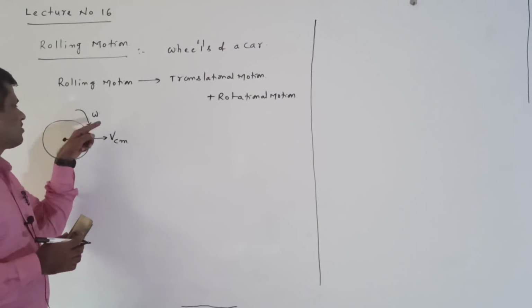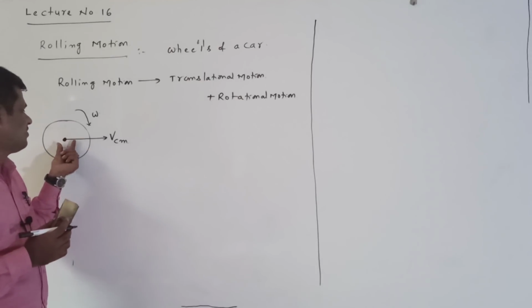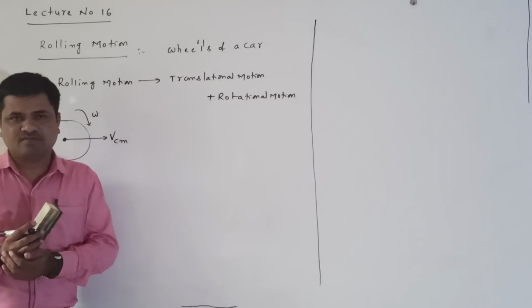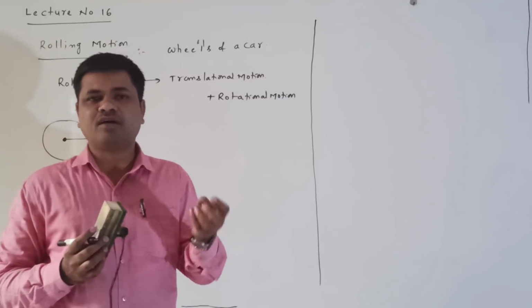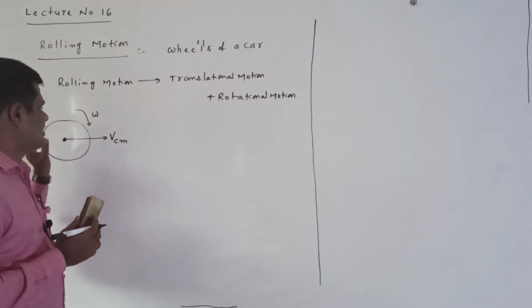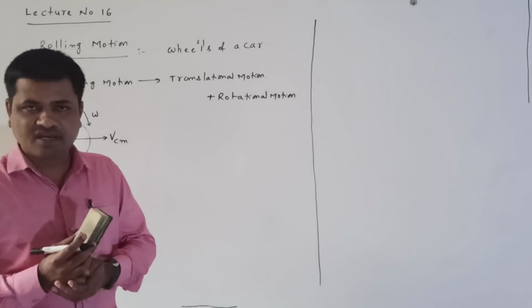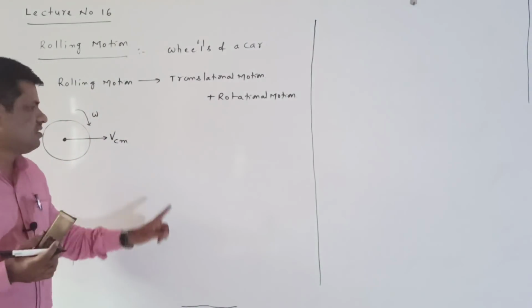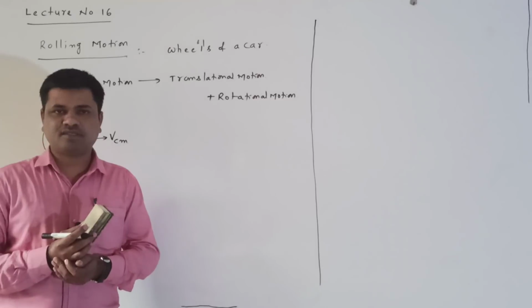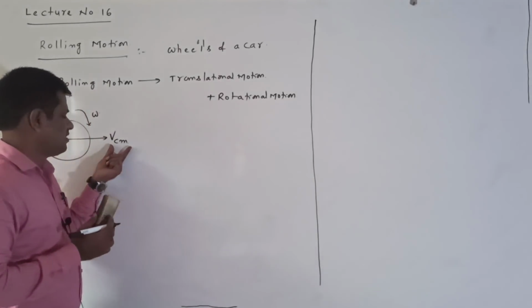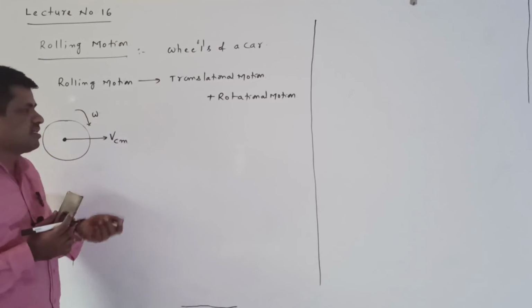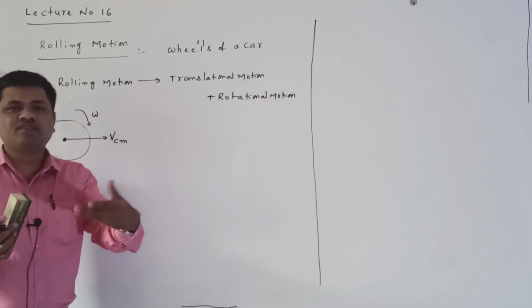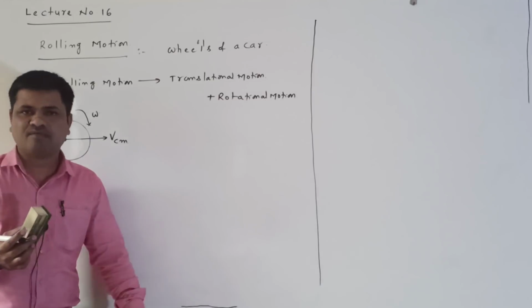This disc is rotating with angular velocity omega. The center of mass of the disc is translating with velocity VCM. The center of mass is translating because the total mass of this disc is concentrated at the center of mass, so it is translating with velocity VCM. VCM is called the translational velocity, or the velocity of the center of mass. Translation takes place with velocity VCM, and rotation takes place with angular velocity omega.